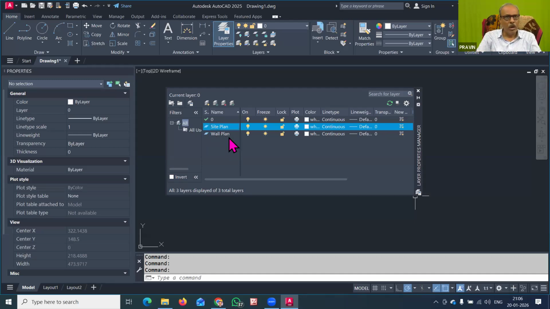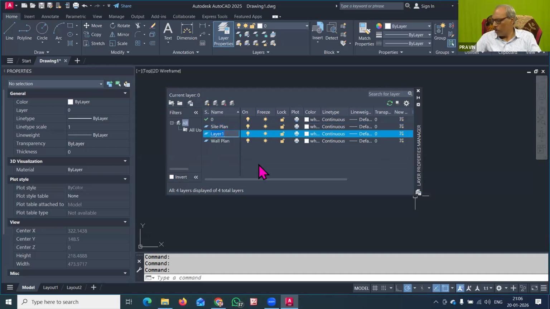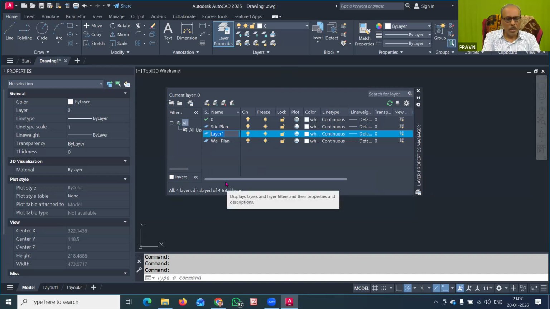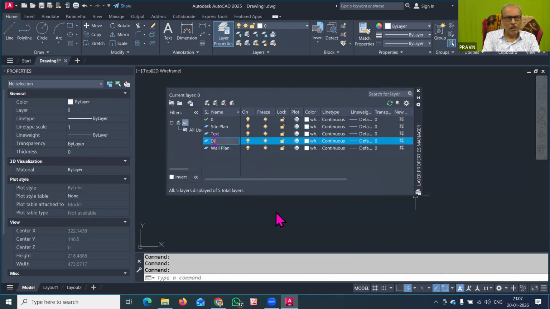For the building plan, another layer is required where you have to show some other elements. All these elements have to be named here, so you can just type that name. The first layer that I need to show here is text. This text layer is for indicating the names of the rooms. Whatever rooms you are planning will be given on the text layer. Then another layer you will require that is very essential is the dimension layer. This dimension layer is used to show the dimensions in the building plan.